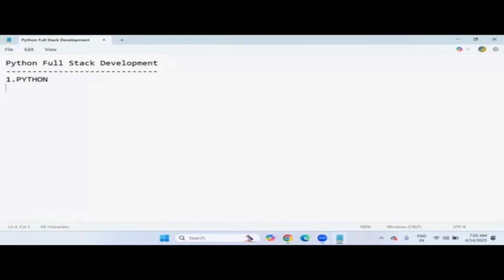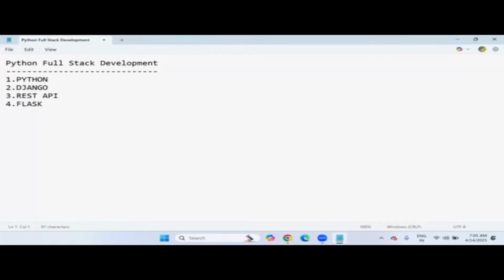Okay. Python, first language. Next, some frameworks are there in Python full stack development, especially to develop web applications or websites. The frameworks are nothing but the Django framework, REST API framework, and Flask framework.